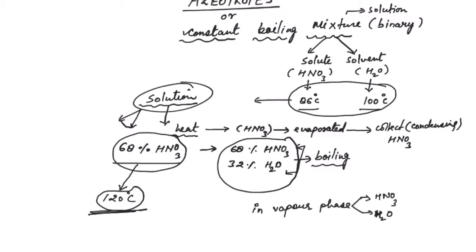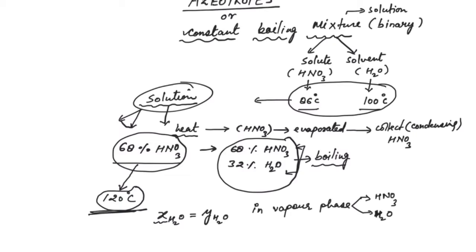What is meant by this? It is like the mole fraction of water, X meaning mole fraction in the liquid phase, will be equal to the mole fraction of water in the vapor phase.